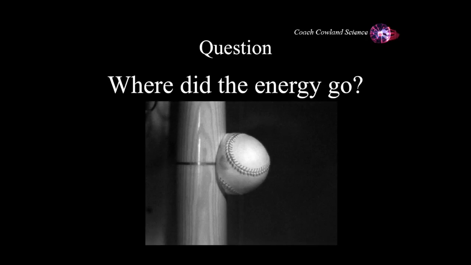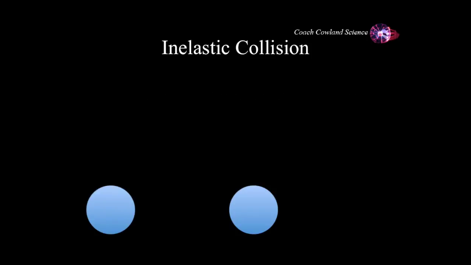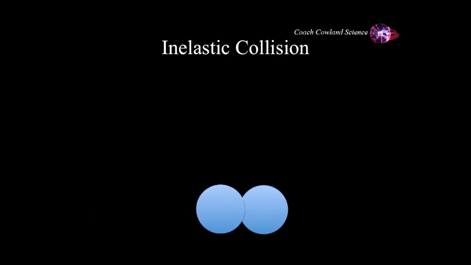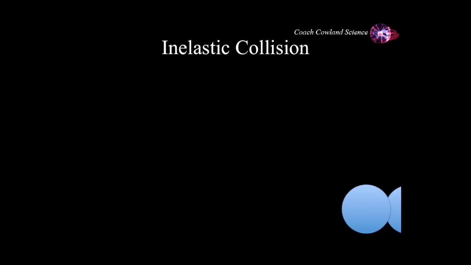In the tiny instant that the bat makes contact with the ball, you can see here that the ball has deformed very significantly. That's because this is an inelastic collision. So some of the energy in this collision is going to be lost. So here's an example of an inelastic collision. The first object is moving, it comes together with the second one, and they move off together.